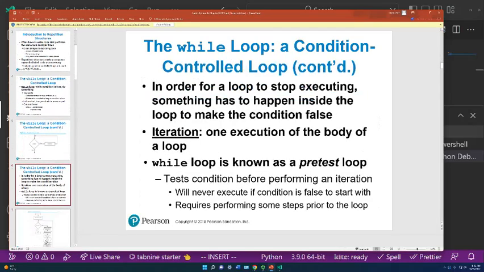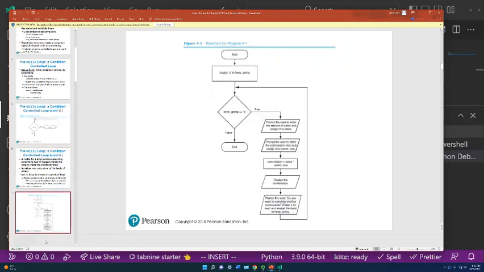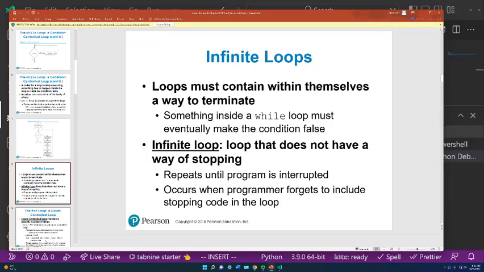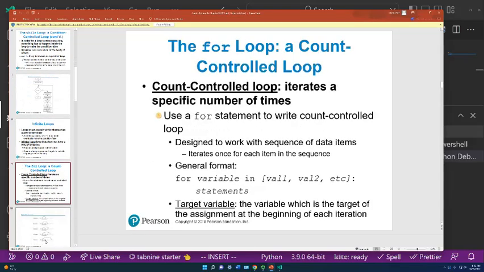Okay, so let's look at the for loop. We just talked about infinite loops. The for loop is something that's more controlled. And this is the one that I say you should always use. While loops have too many problems. They're more difficult to deal with off by one errors, and the for loop is just more controlled.